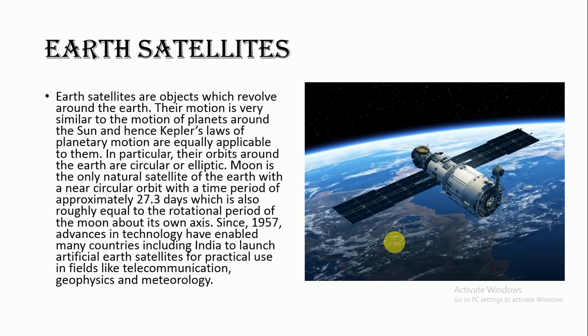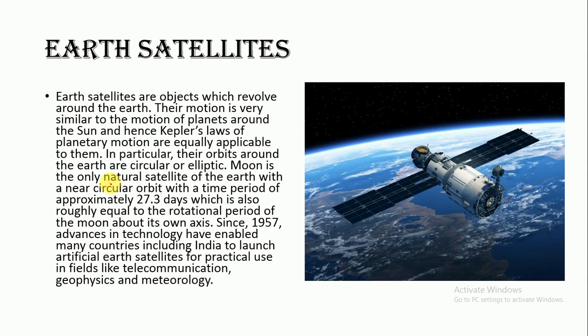Next topic is Earth's satellites. What is a satellite? Earth satellites are objects which revolve around the Earth. The motion is similar to the motion of the planets around the sun. Hence, Kepler's laws of planetary motion are equally applicable to them. In particular, their orbits around the Earth are circular or elliptic.